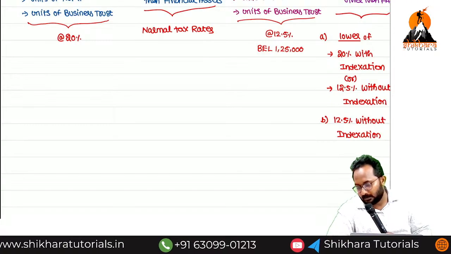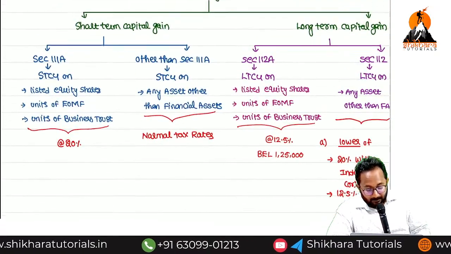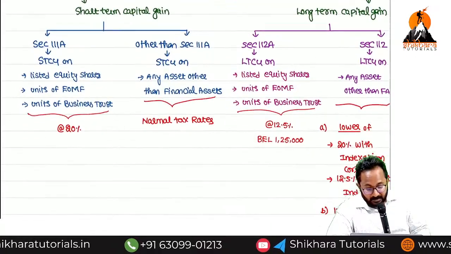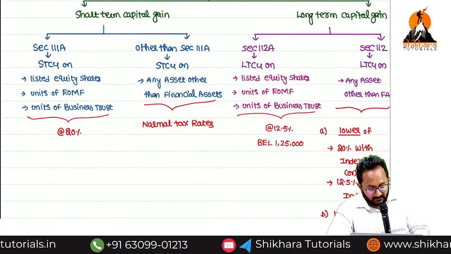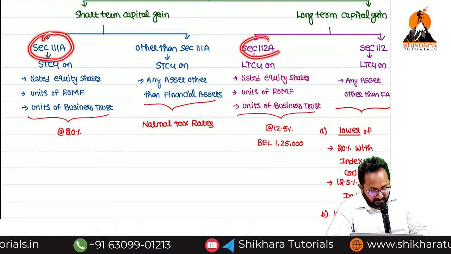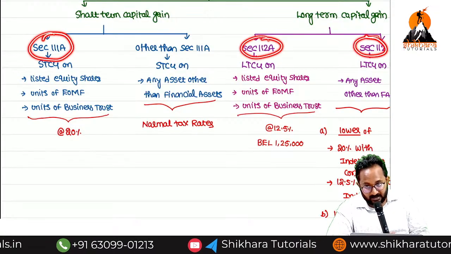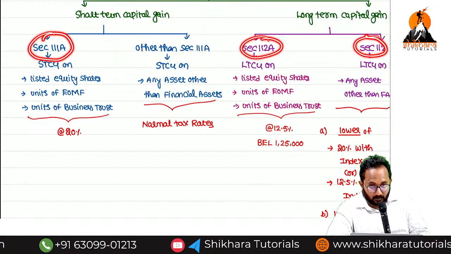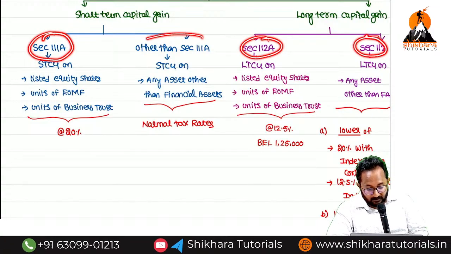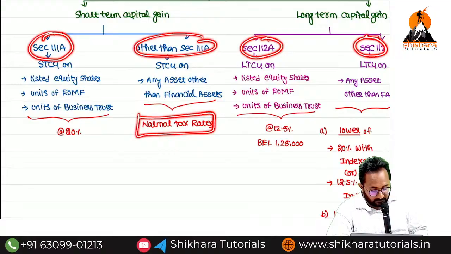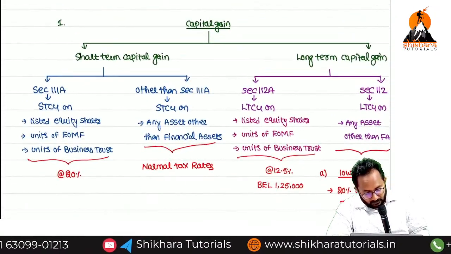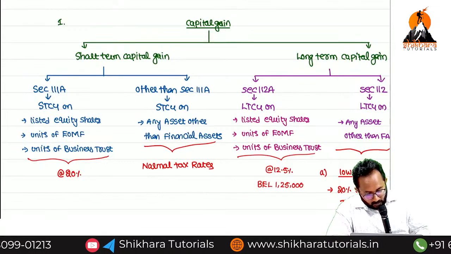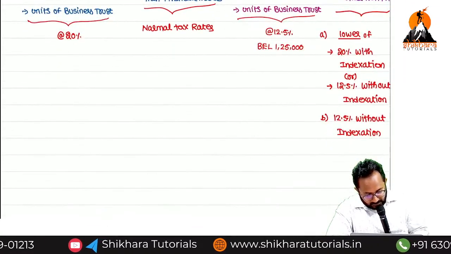So these are the capital gain head of income special tax rates. How many sections are taxable with a special tax rate? 3. 111A, 112, 112A. But other than 111A, always taxable at normal tax rates. Now, the first point is over. In capital gain, the special tax rate taxable incomes are over.